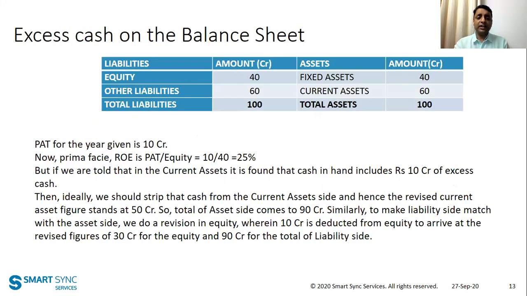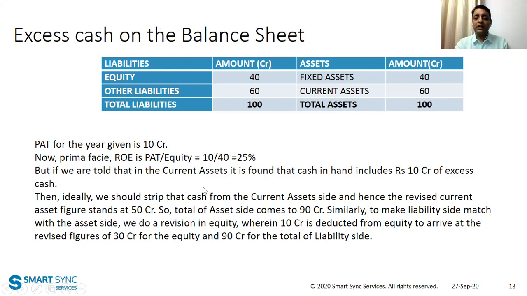As we discussed, the second thing to note is, when there is excess cash on the balance sheet, then what happens? We have taken a very simple example over here. Say there is a 100 crore balance sheet. You can see fixed asset 40 crore, current asset 60 crore. On the liability side, equity 40, other liability 60 crore. So total liability is 100 crore. So the balance sheet tallies, asset side 100, liability side 100. PAT for the year is given as 10 crore. Now prima facie ROE is PAT by equity, that is 10 by 40, so 25%.